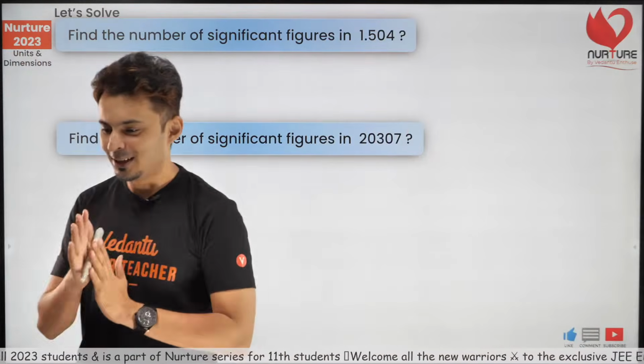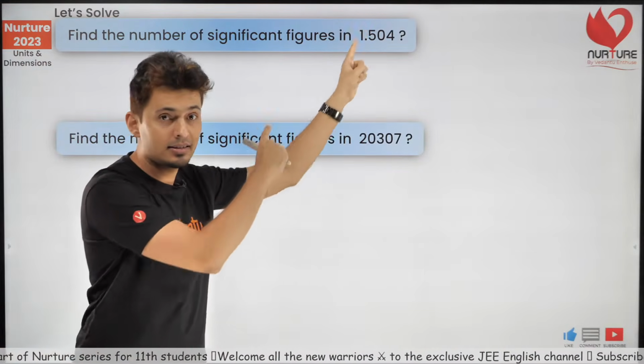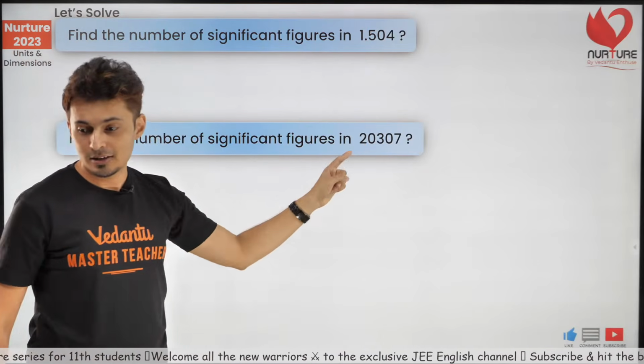Okay, come on. Come on, come on, come on. All my warriors, beautiful. Think about it. How many significant figures in this number? How many significant figures in this one?